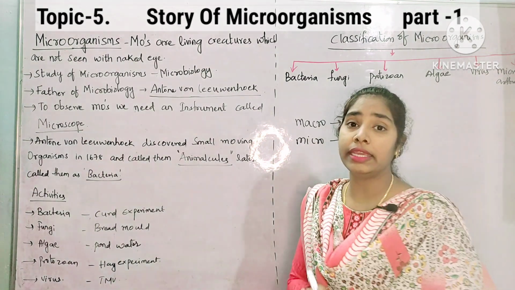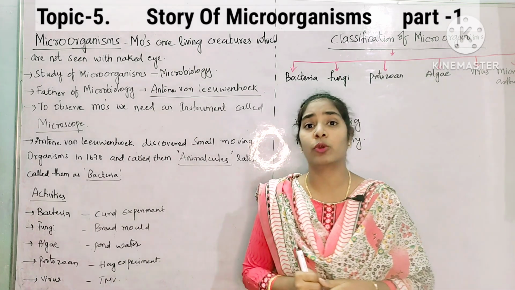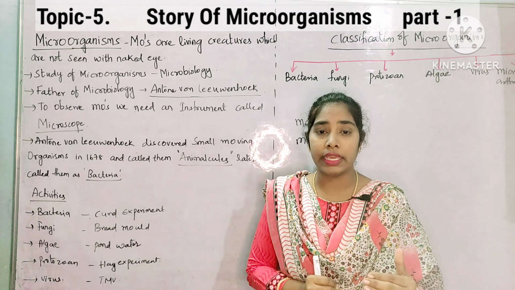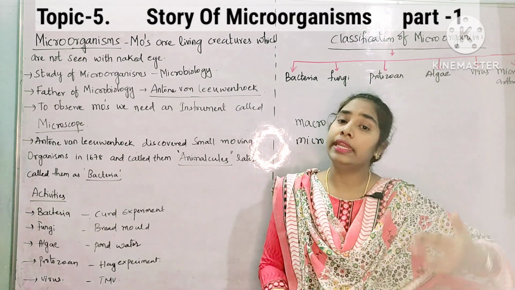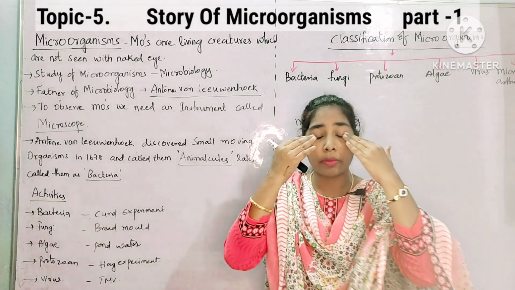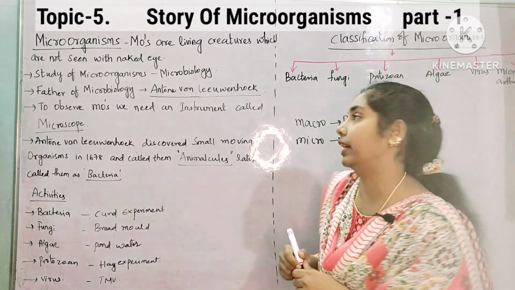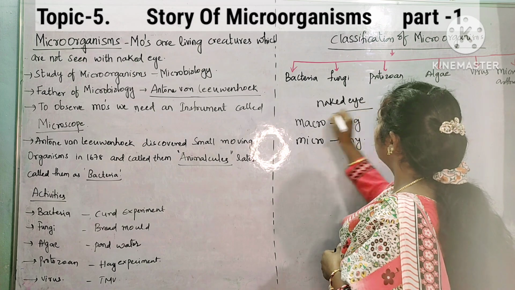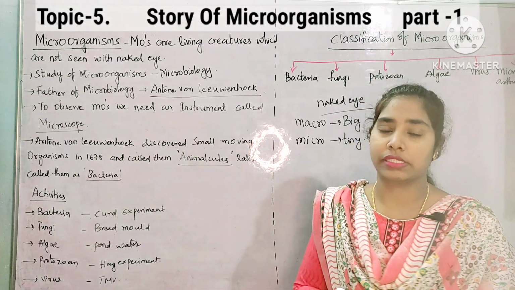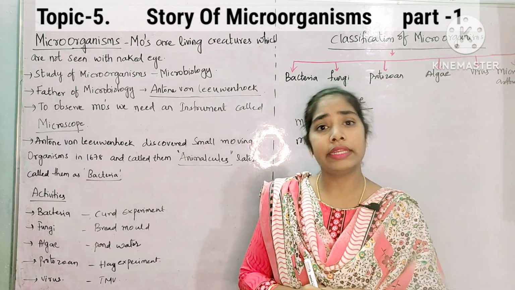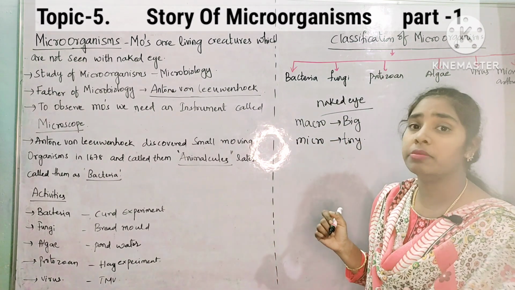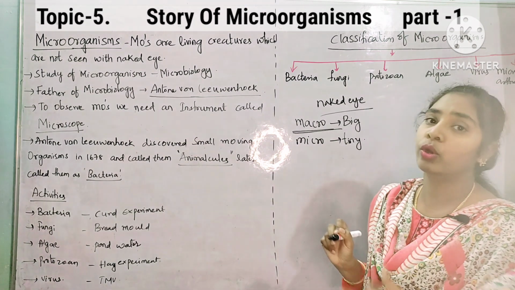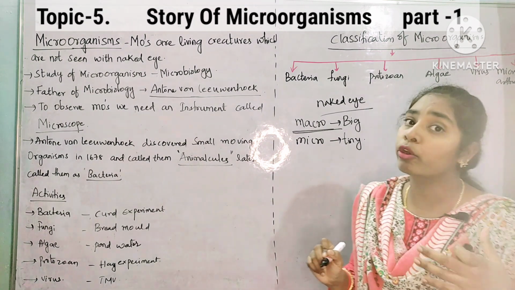What is the meaning of naked eye? The normal eye which we have is called the naked eye. If we are able to see any organism, any creature with this normal eye, it is called seen by the naked eye. Okay. Whereas plants and animals, we can see them with the naked eye. So those plants and animals are included under macroorganisms.